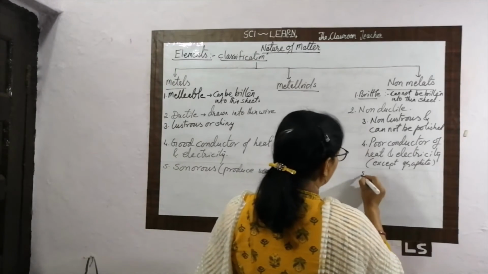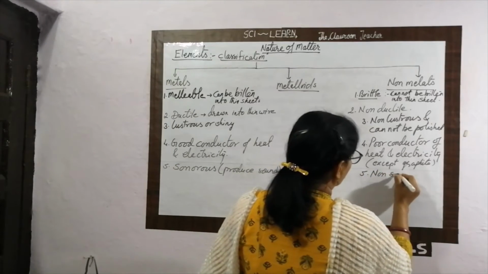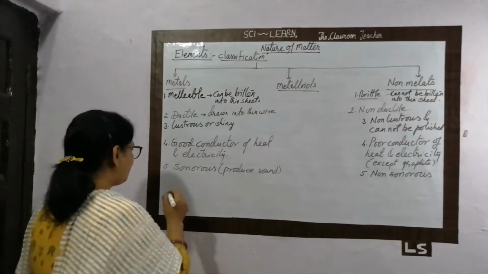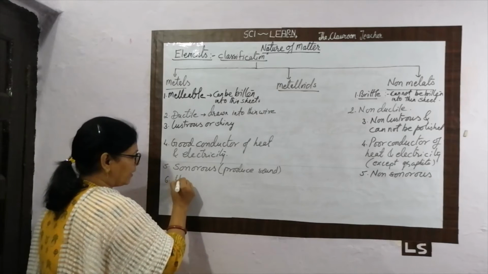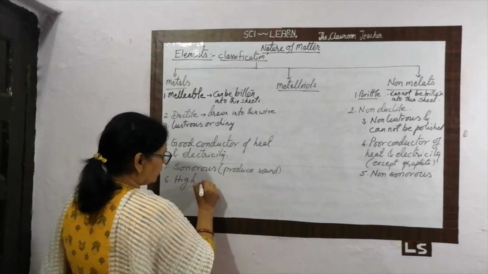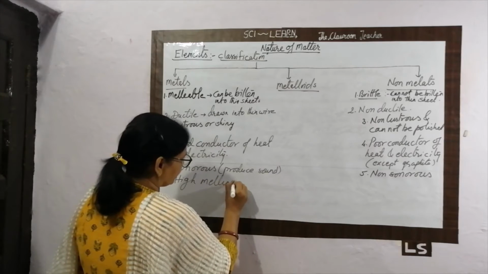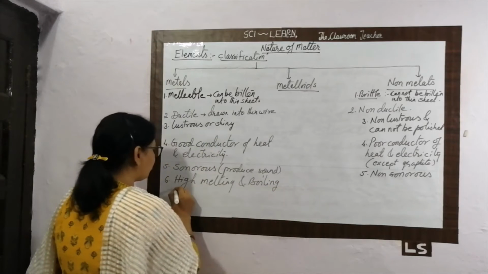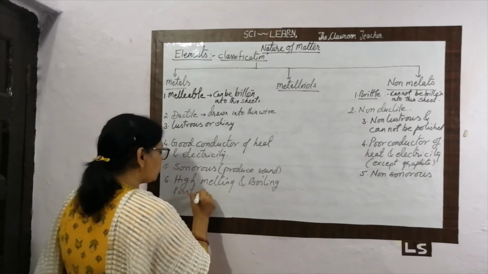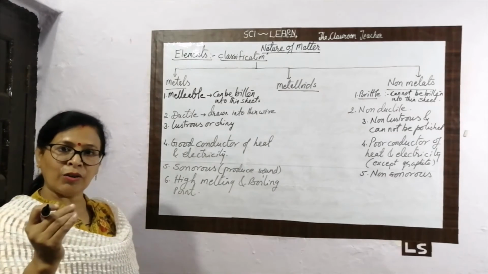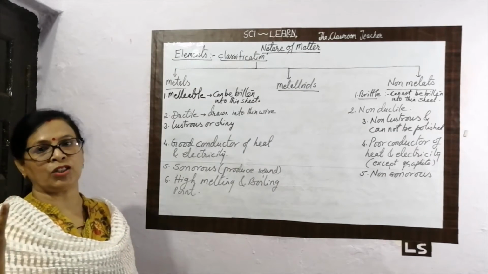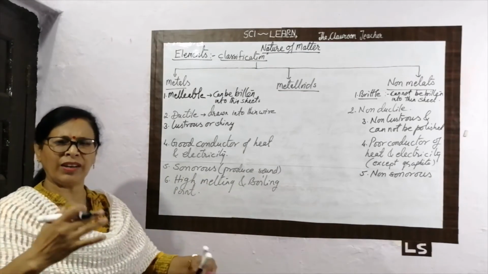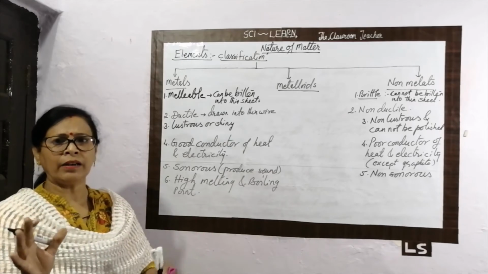And what about the non-metals? Non-metals are non-sonorous. They cannot produce sound. Metals generally have high melting and boiling points. High melting and boiling point. What is the melting and boiling point? It means they need more temperature to melt. What is the meaning of the boiling point? They need more temperature. They need very high temperature to melt and to boil.